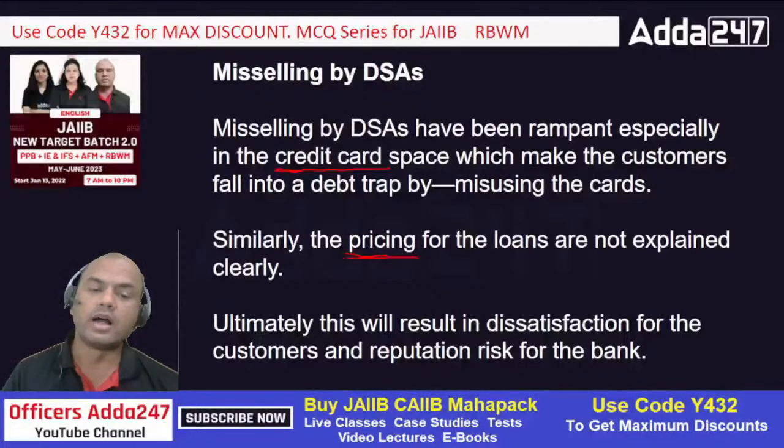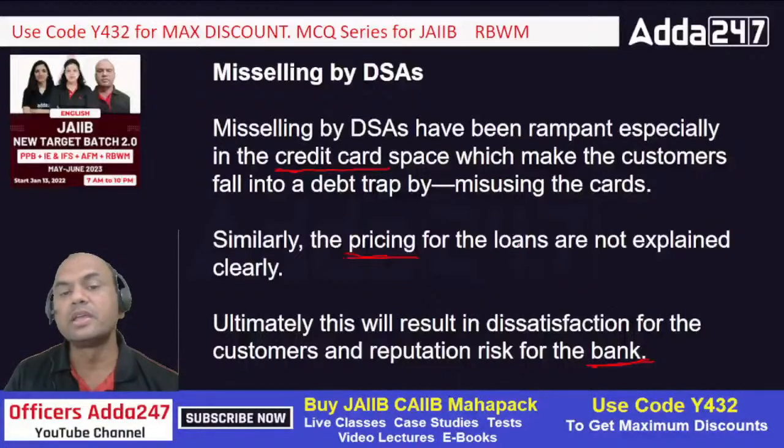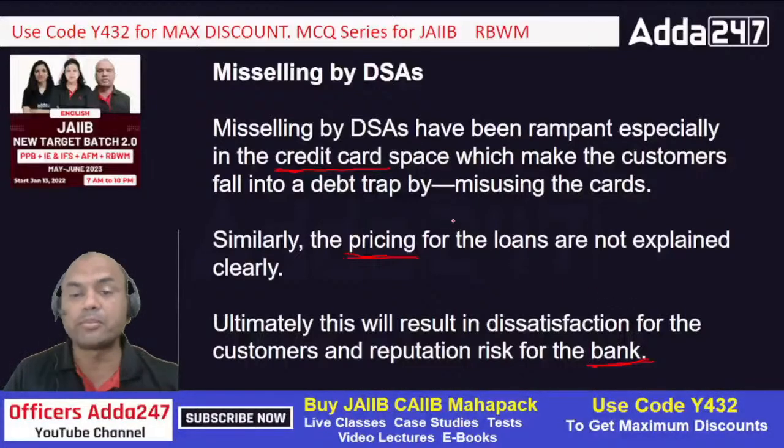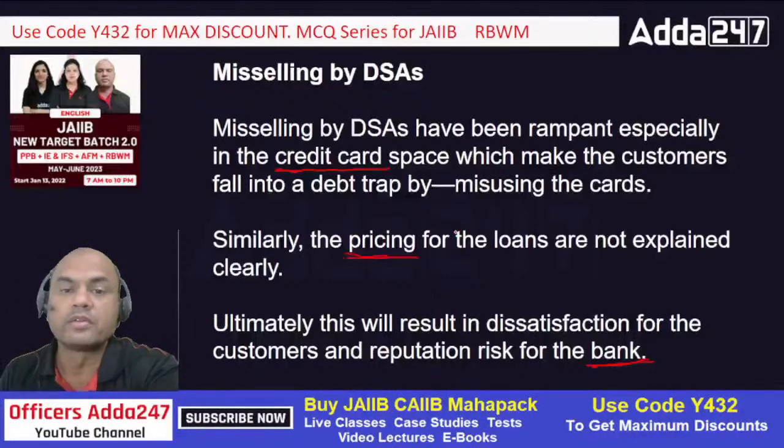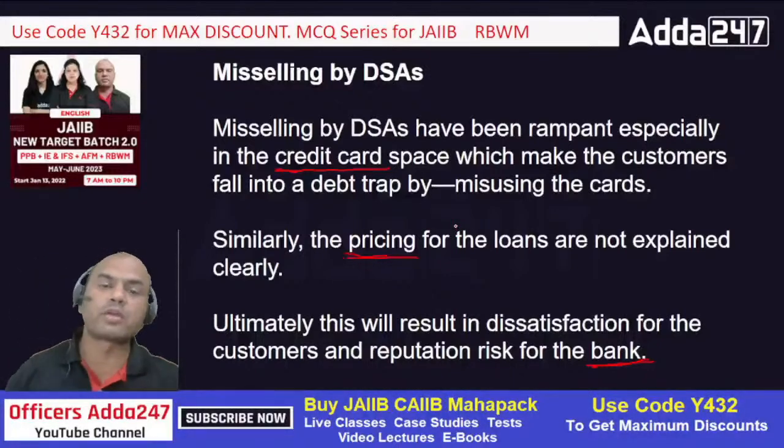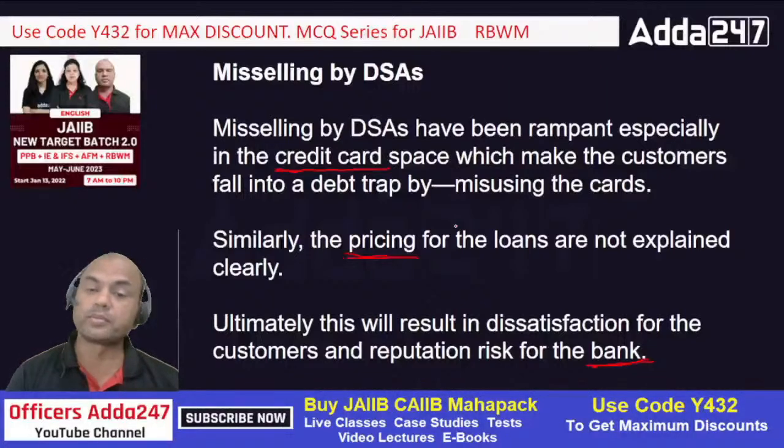Ultimately, this will result in dissatisfaction of the customers and reputation risk for the bank, isn't it? Even though the mistake is done by the DSA, the customer will not think of the DSA. He won't blame the DSA. Basically, he or she will blame the bank, right? Got it? So what is the main problem in mis-selling by DSAs? What do they not tell the customers, from this slide only? They don't tell the correct pricing, the cost.